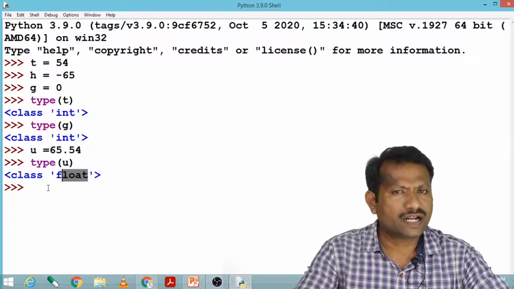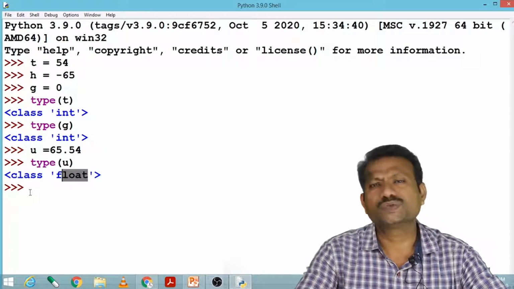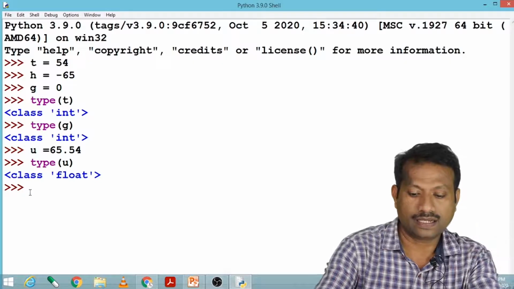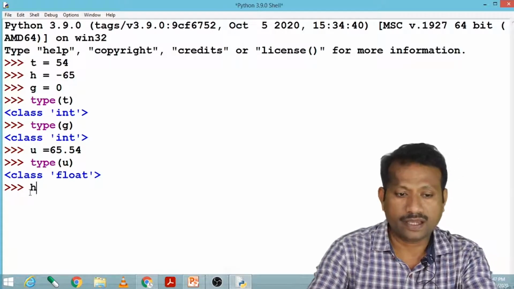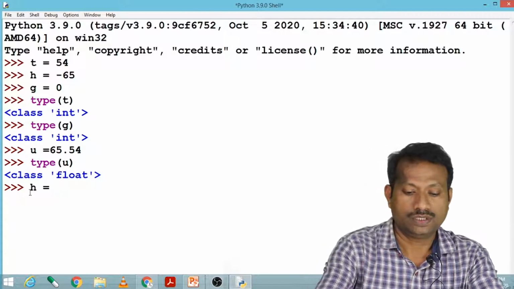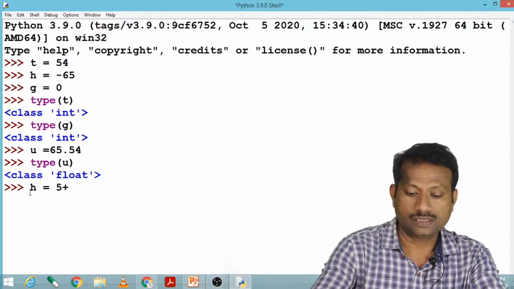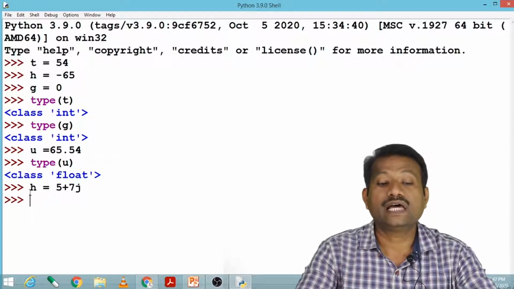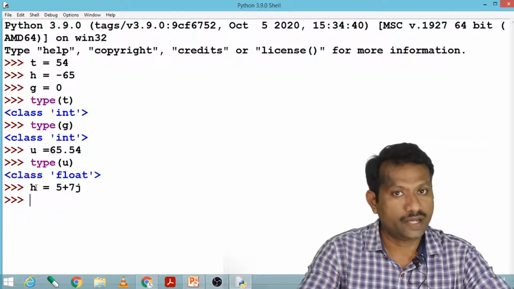Another data type is complex. What is complex? The j kind of value. Let us take the example h equals 5 plus 7j. If I enter this, I have given the complex value to h.